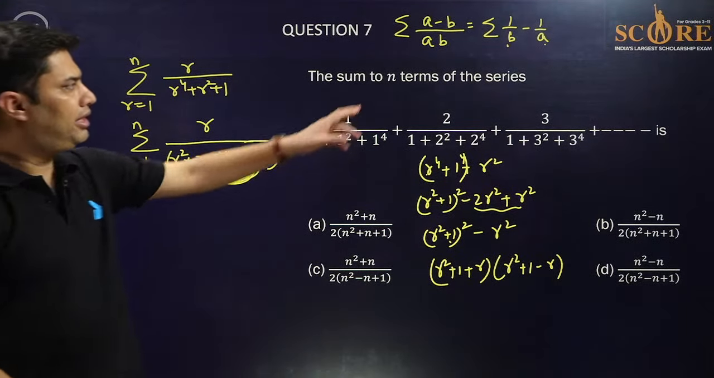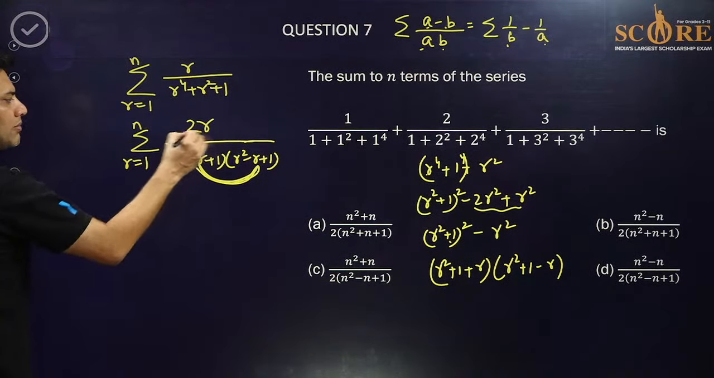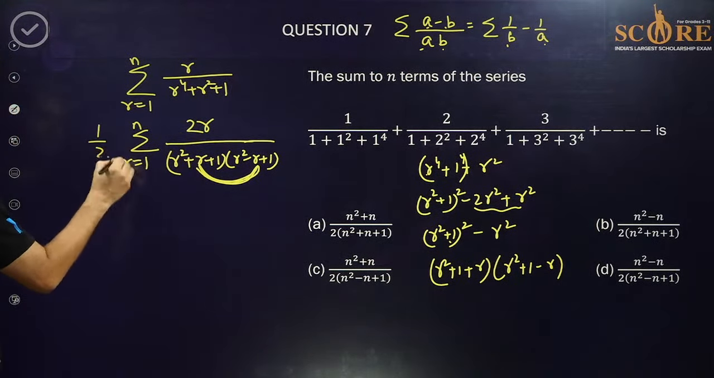See, a into b, a minus b. So the difference is 2r, so divide by 2 and multiply by 2. So this is 1 by 2, sum from r equal to 1 to n. 2r is the difference of these two, r square plus r plus 1 minus r square minus r plus 1, upon r square plus r plus 1 into r square minus r plus 1. If you bifurcate this, you'll get the answer. Bifurcation is 1 upon r square minus r plus 1 minus 1 upon r square plus r plus 1.